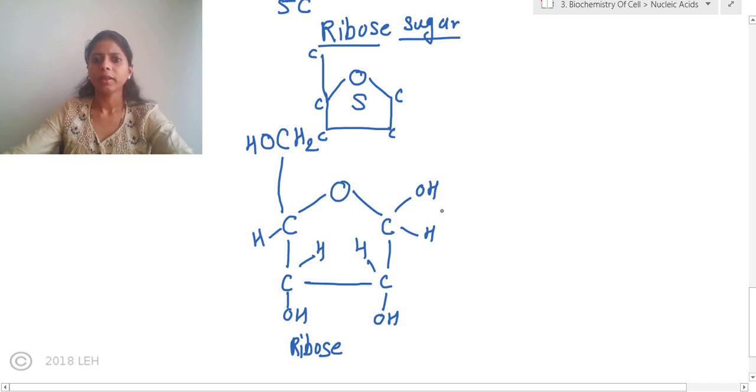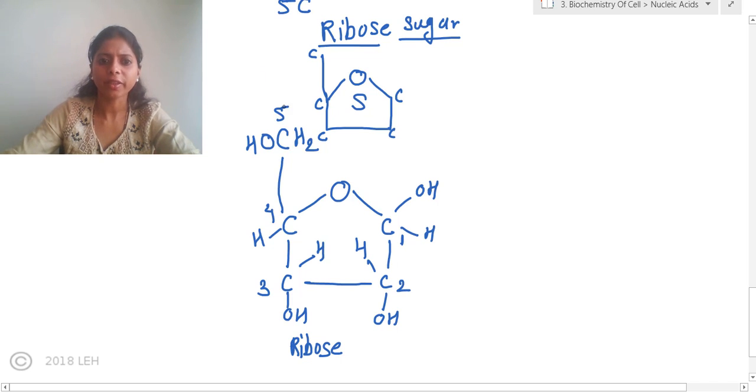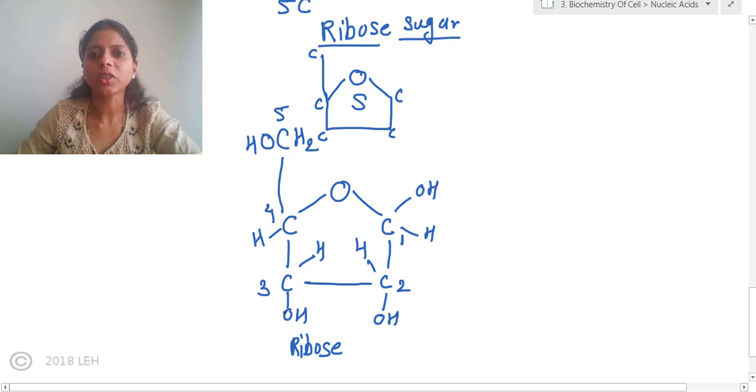Okay. Now, let me number the carbons so you will understand it properly. From the oxygen, we need to move in a clockwise direction. So, this will be the first carbon, this will be the second carbon, this is the third one, this one is the fourth, and this one is the fifth carbon. Okay, this numbering of the carbon is very, very important. See, in the clockwise direction from oxygen we need to start. Carbon 1, carbon 2, carbon 3, carbon 4, and carbon 5. Clear about it? So, this is the structure of ribose.